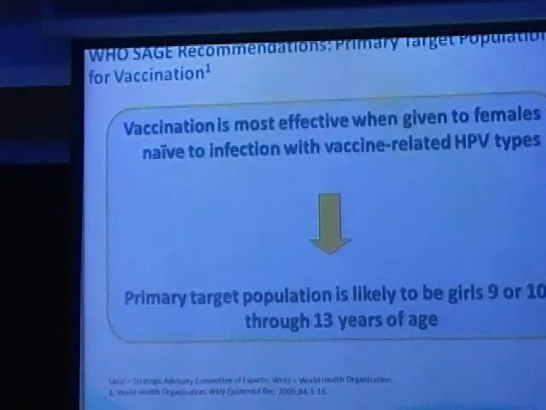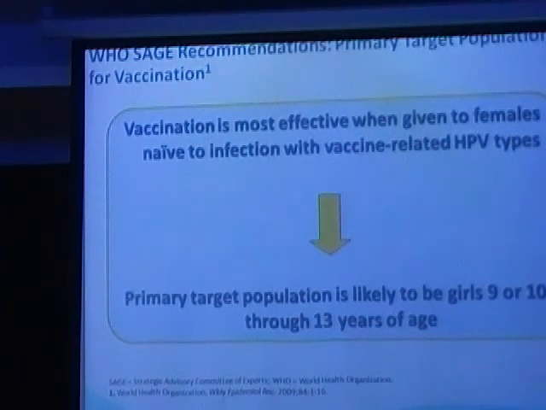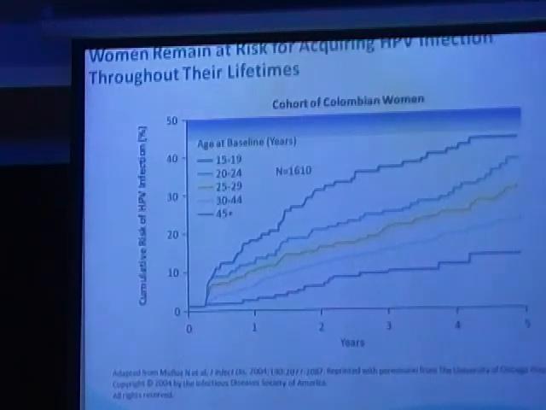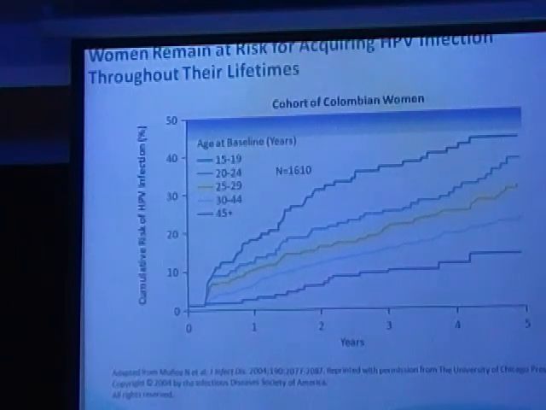Now, when we talked so much about the role of vaccine and everything, came the recommendation from WHO which said that yes, the vaccine should be given, should be effective, useful, to be given for women between 9 to 10 years through 13 years of age before even the first exposure for HPV infection happens. But is it fair enough to restrict it only till that age group? No. The incidence of exposure to HPV when studied over 5 years of age.